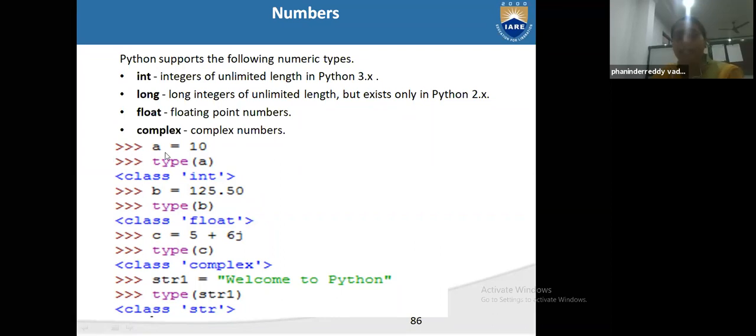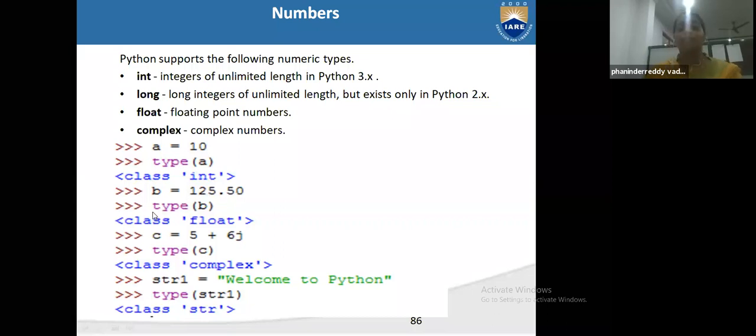We are writing in interactive mode. That's why the greater than 3 symbols are coming. So line by line it will run. A is equal to 10. Again it will type. It will not print because we are not giving any function. So what is the type of A? This is the output. This is class of integer.